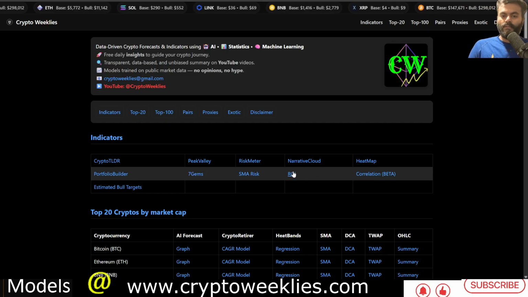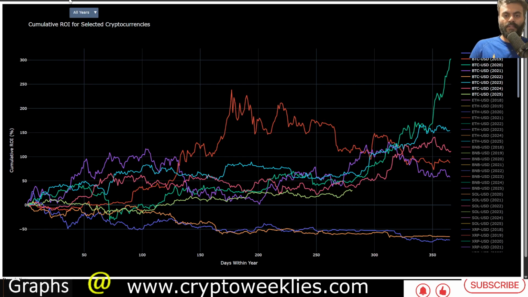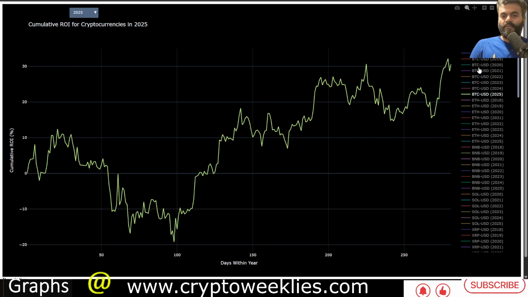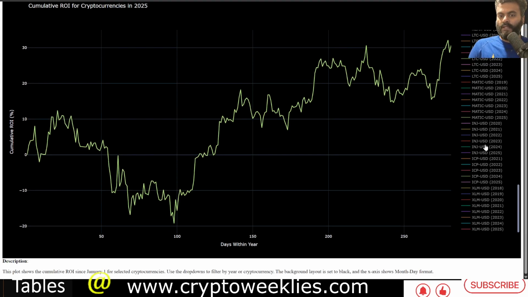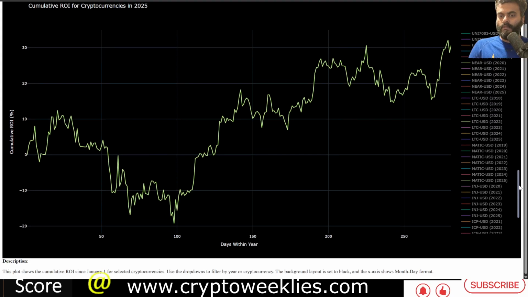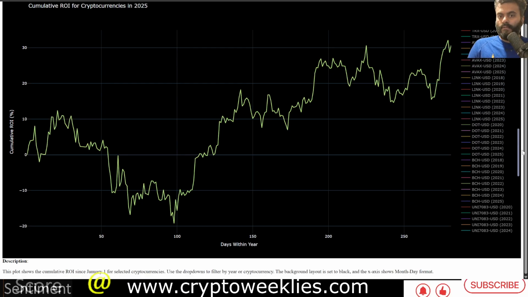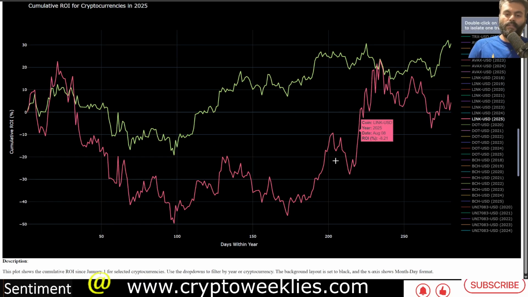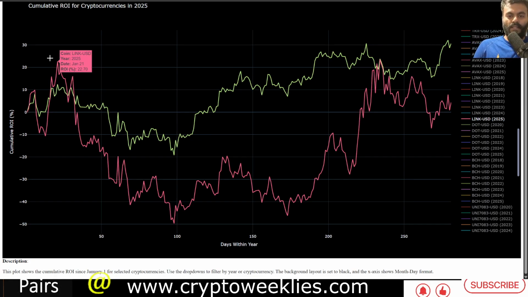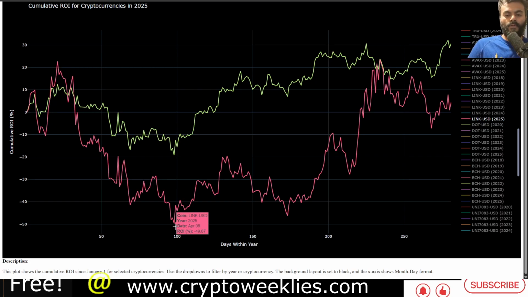In terms of the ROI from yearly open in 2025, Bitcoin is up about 30% from the yearly open. If you look at Link over here, from the yearly open, the directionality is quite similar to Bitcoin, but with slightly more volatility. So whenever Bitcoin goes up, Link goes up more. When Bitcoin goes down, Link goes down more. Right now, from the yearly open, the price of Link is only up about 4.5%.